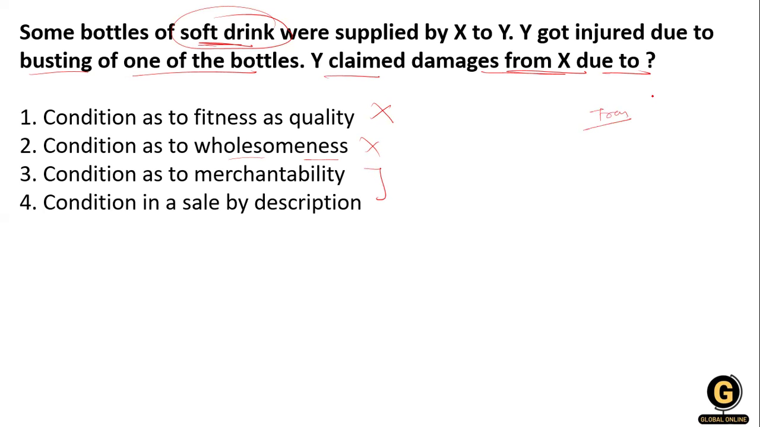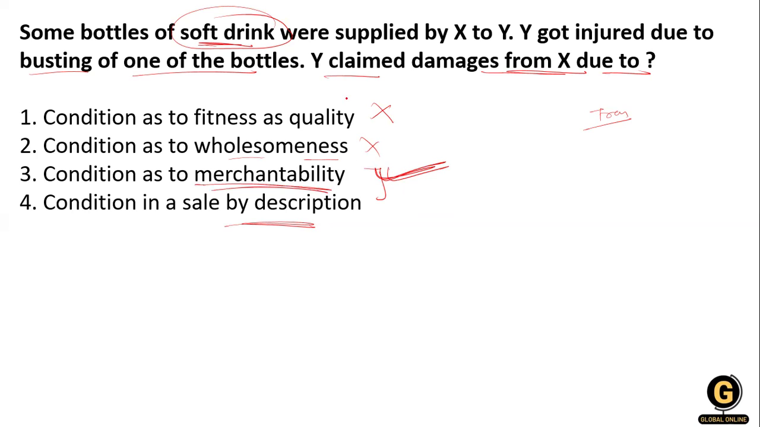Merchantable quality means a transferable quality. And the next one is the condition of sale by description, where the goods are sold by sample as well as by description. The implied condition is that the bulk of the goods supplied must correspond with both the sample and the description. So you have to be careful about that description. This is a condition of description. So the most appropriate answer is the condition of merchantability.